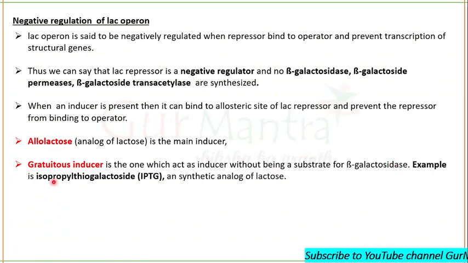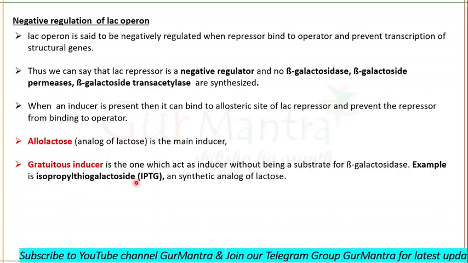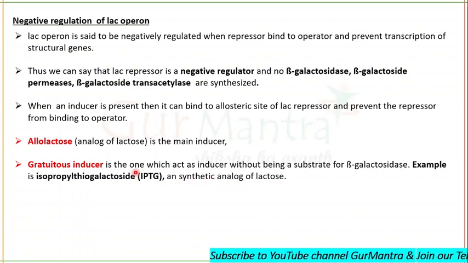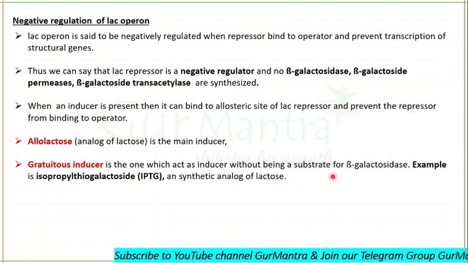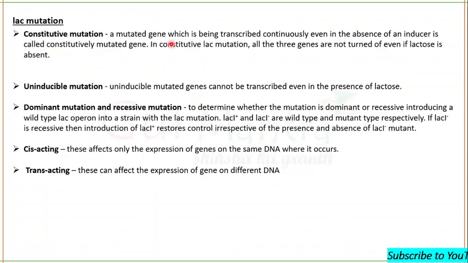For example, isopropyl thiogalactoside, IPTG. It is a synthetic analog of lactose, but it is not a substrate for beta galactosidase. Fine. Now let's talk about lac mutation, the important one.